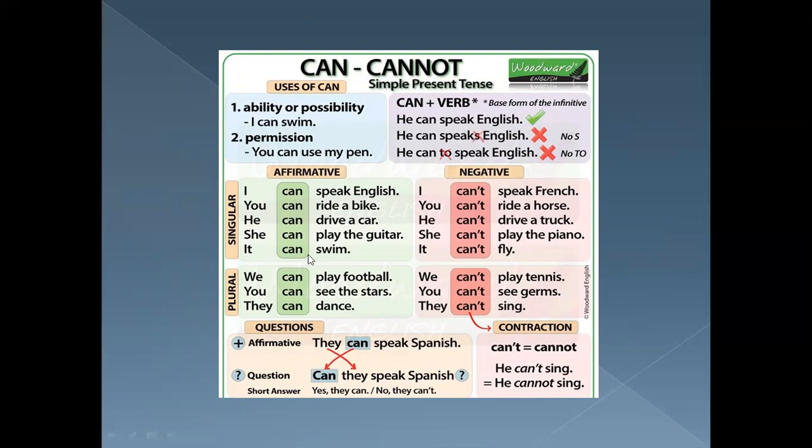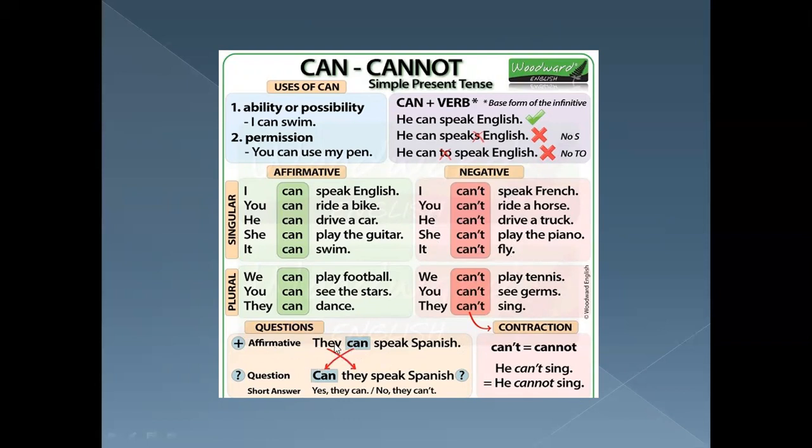In the affirmative, we have a couple of examples again. Subject, can, verb in base form, and complement. The negative, subject, can't, the verb in base form, and complement. And finally, for the questions, we only switch the modal verb at the beginning of the sentence.